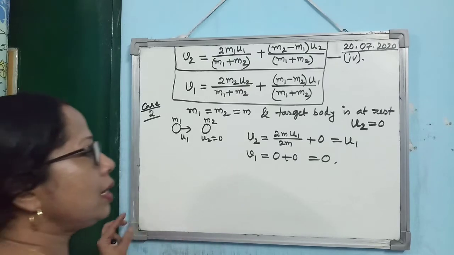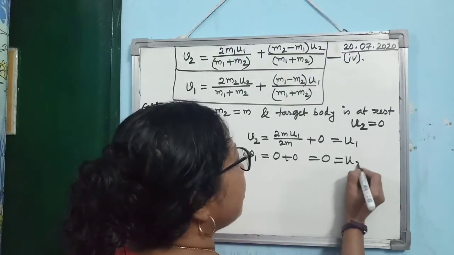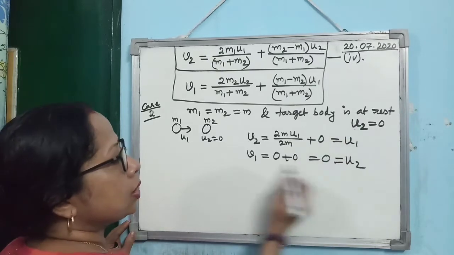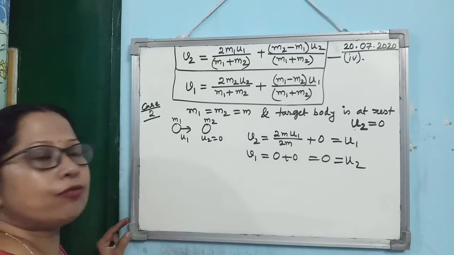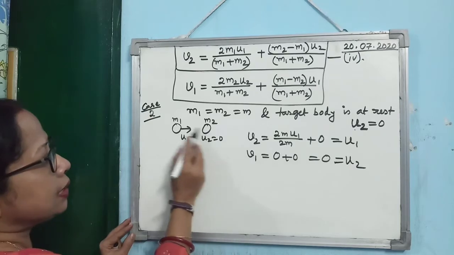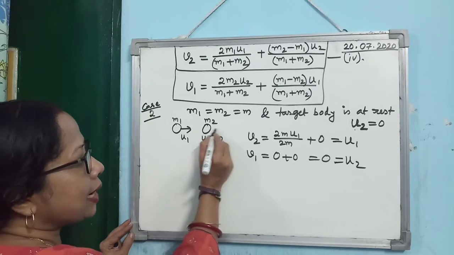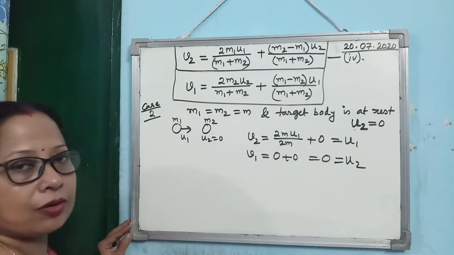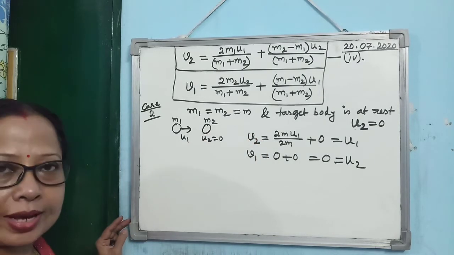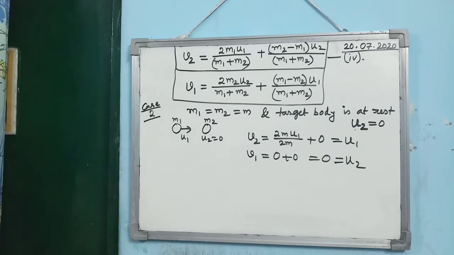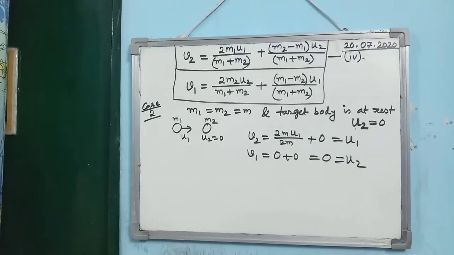So again you see, we are getting the same thing only, that V2 equal to U1 and V1 equal to U2, but in this case U2 is 0. So what will happen? After collision, the second body will move, but the first body will come to rest. Alright. So this is the second case. Then the next case.